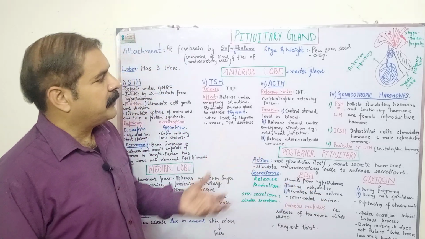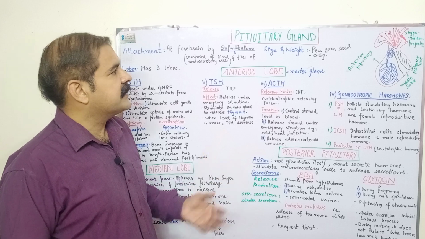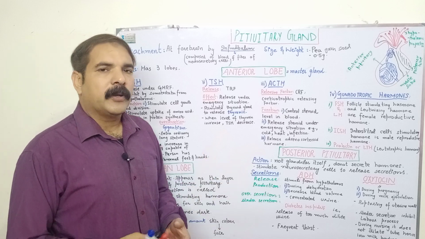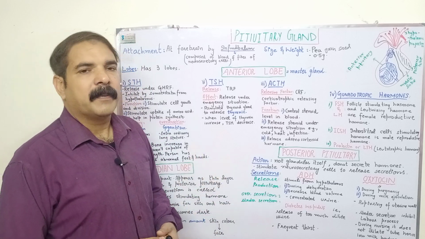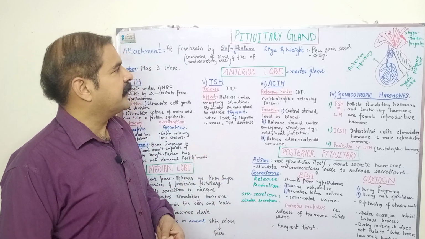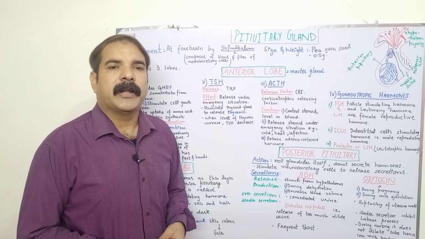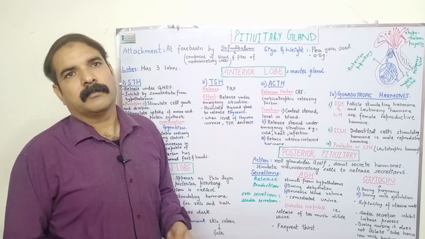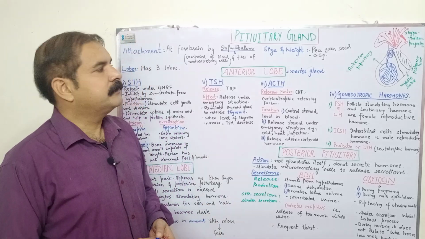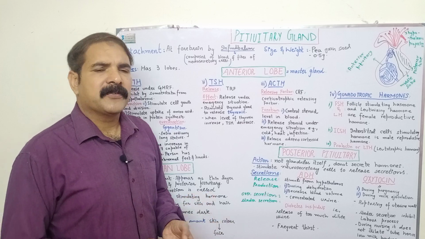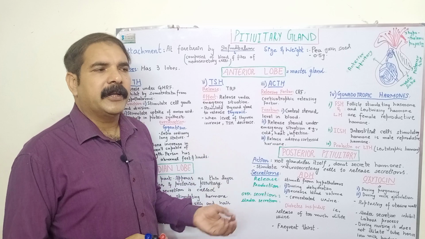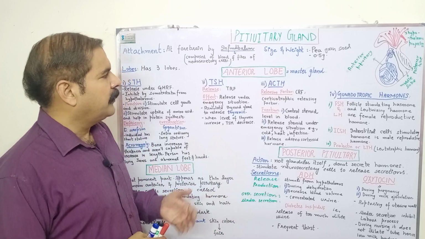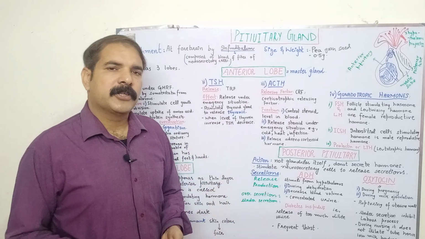So these are the pituitary hormones, and now I'm quickly giving you a summary of the whole topic. The pituitary gland is a gland located at the forebrain with the help of the infundibulum. It is pea-grain sized, with a weight of 0.5 gram, and it has 3 lobes: anterior lobe, median lobe, and the posterior lobe. The anterior lobe has 6 secretions.